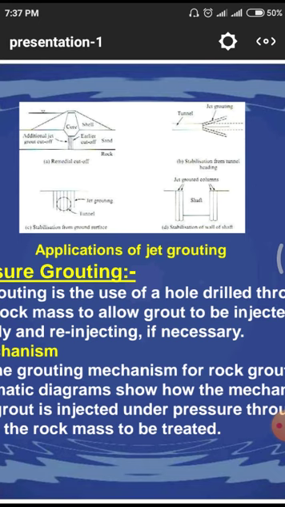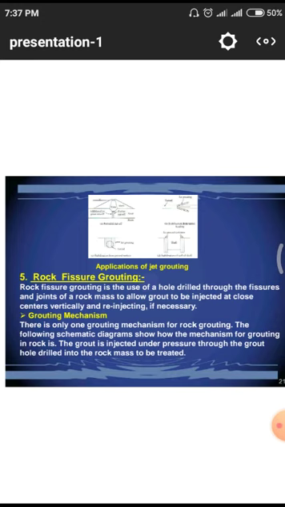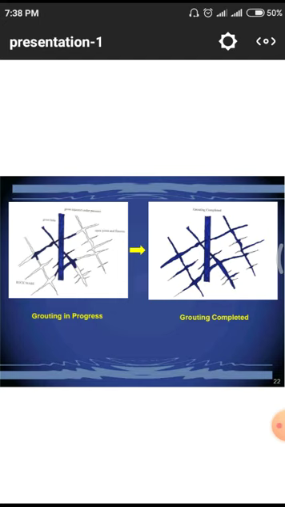How this grouting mechanism takes place: there is only one grouting mechanism for rock grouting. The following schematic diagrams show how the mechanism for grouting takes place. The grout is injected under pressure through the grout hole drilled into the rock mass to be treated. Of those two diagrams, we have to observe the grouting in progress and the grouting completed actions.